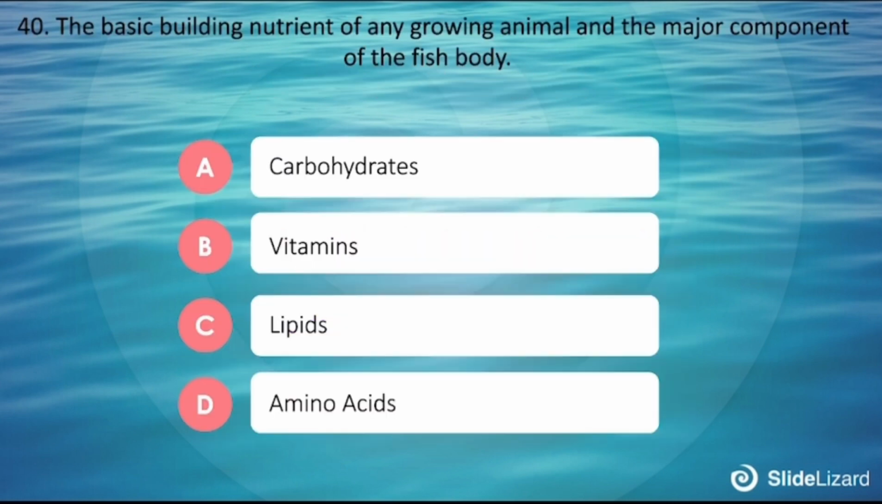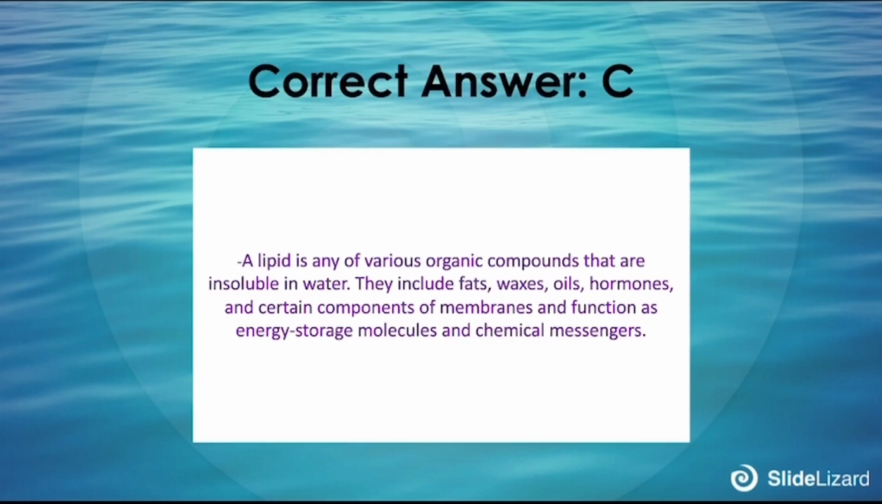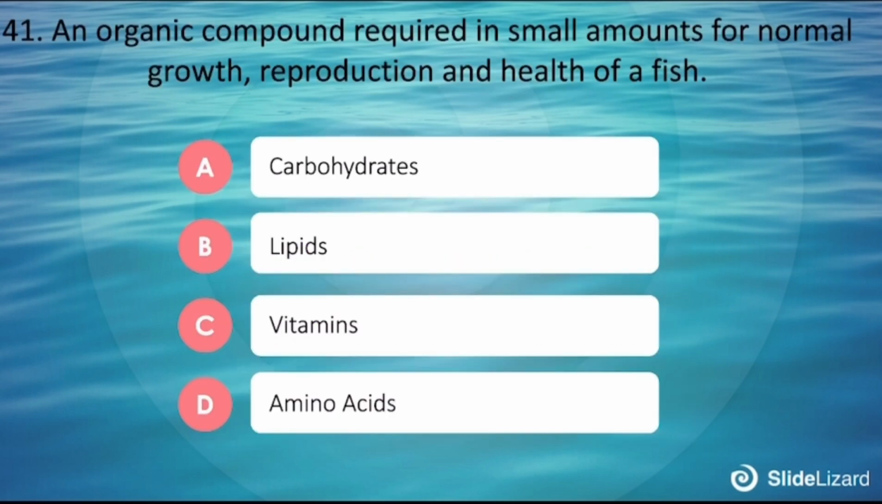40. The basic building nutrients of any growing animal and the major component of the fish body. A. Carbohydrates. B. Vitamins. C. Lipids. D. Amino acid. The correct answer is C. A lipid is any of various organic compounds that are insoluble in water. They include fats, waxes, oil, hormones, and certain components of membrane and function as energy storage molecules and chemical messengers.